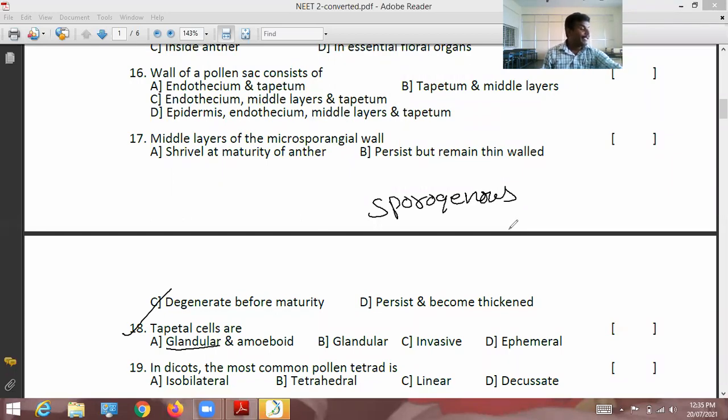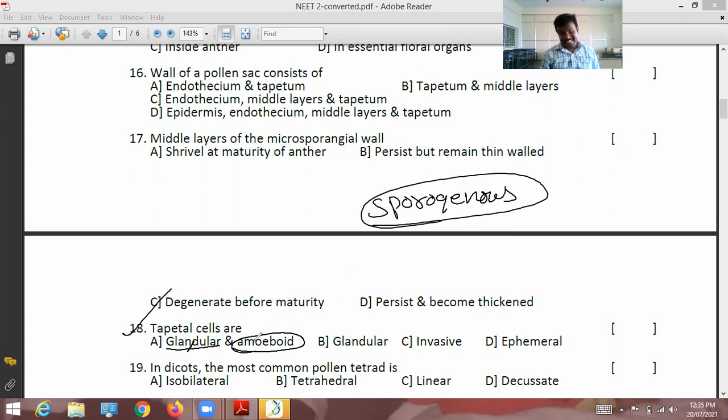If you see clearly, the microspore mother cell is shown in red color. That is the sporogenous. Those cells are glandular, and their movement is amoeboid. Amoeboid means movement by pseudopodia. Like that, tapetal cells are glandular and move.